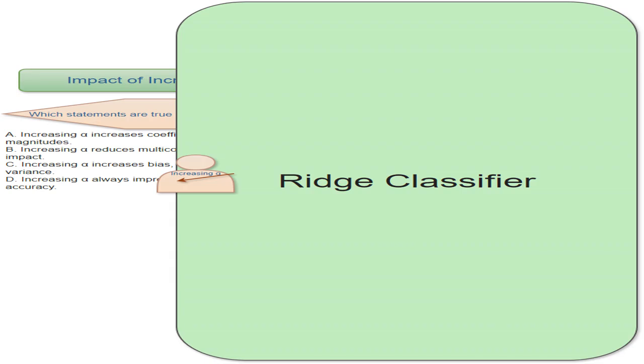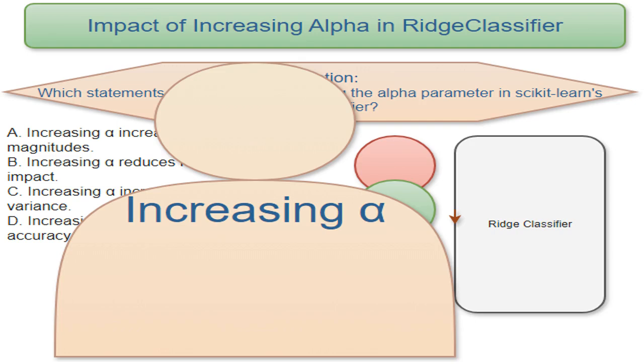I'm talking about a RidgeClassifier, a machine learning model that uses a technique called L2 regularization to make predictions. Think of it as a smart way to balance accuracy and simplicity. We're looking at what happens when you increase alpha, a crucial parameter in the RidgeClassifier. Alpha controls how strongly the model applies this regularization. Increasing it means we're telling the model to be less complex.